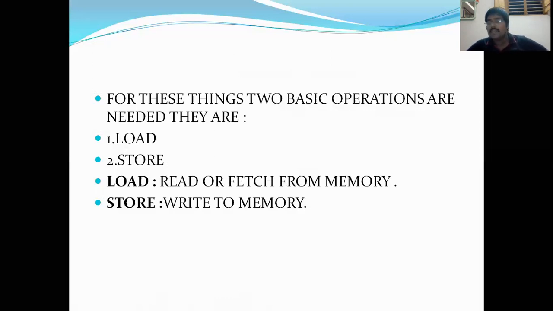Loading means taking something from your home, that means taking something from your memory unit and placing it in the lorry. Lorries are nothing but registers. By using that register, we are transferring the data. And we will transfer the data from that register to where? To the desired location, the desired another memory.